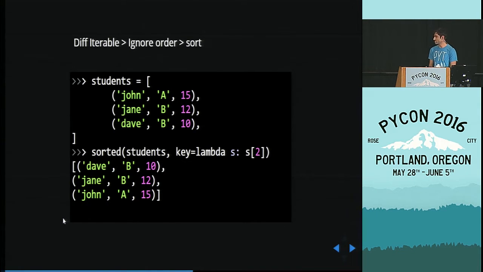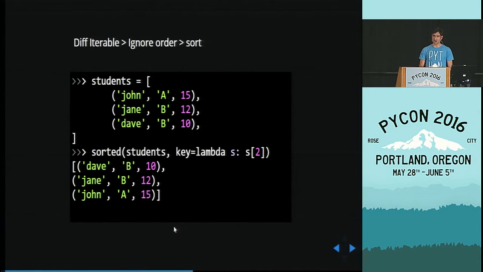You have a list of 3 tuples, and sort basically takes a function, in this case a lambda s, and from this, we get the index number 2. So basically we order these 3 items based on the last numbers in the tuple, and it works perfectly.